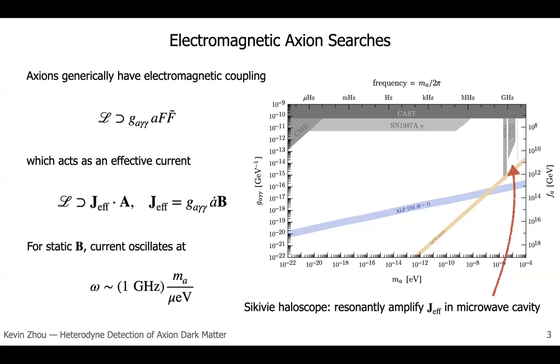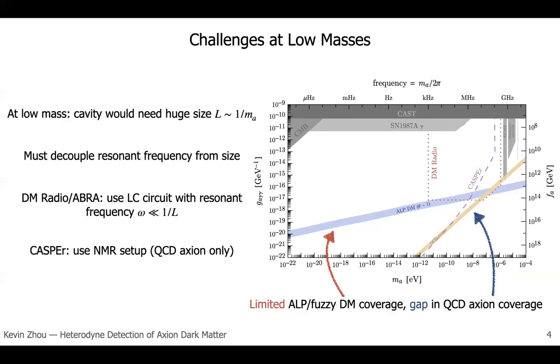The Sikivie haloscope is a classic idea used to probe these kinds of axions, and the idea is to resonantly amplify this small oscillating current in a microwave cavity whose resonant frequency is tuned to that of the axion mass. And this has seen great success with ADMX, HAYSTAC, and other experiments. However, we would also like to probe axions at lower masses, and in this case, the cavity approach breaks down because the cavity would need a huge size of order the Compton wavelength of the axion. Therefore, any experiment that works in this regime has to decouple its resonant frequency from its size.